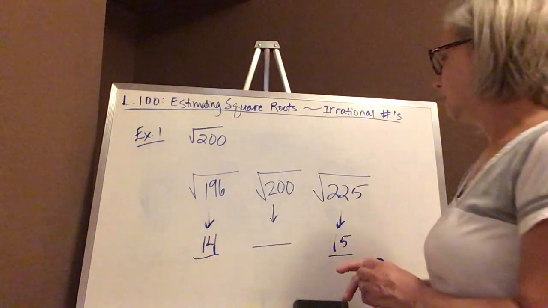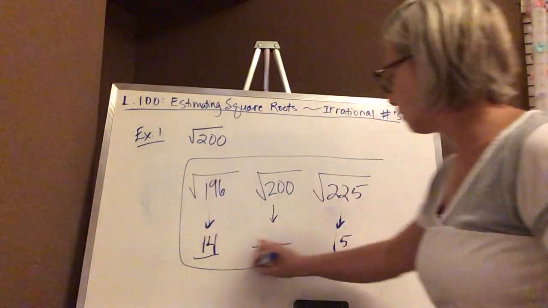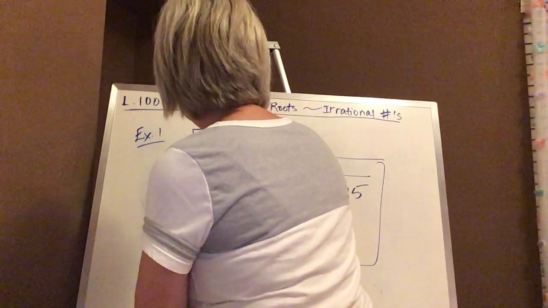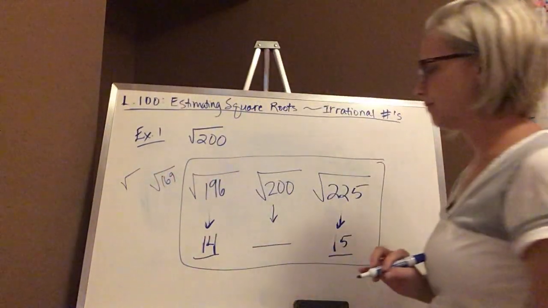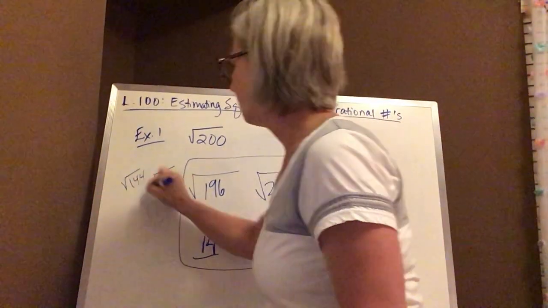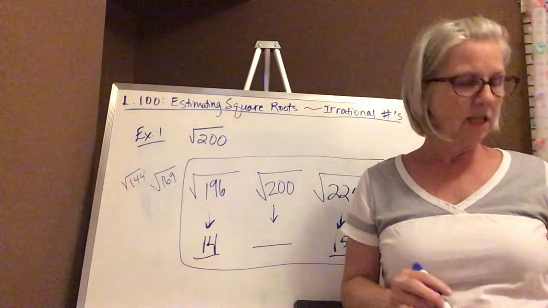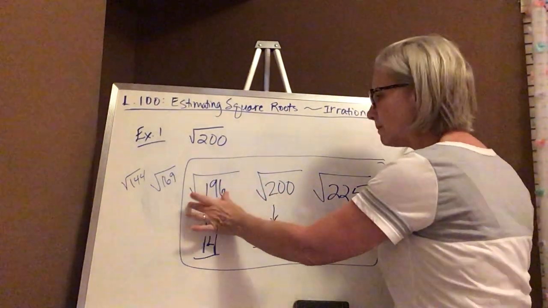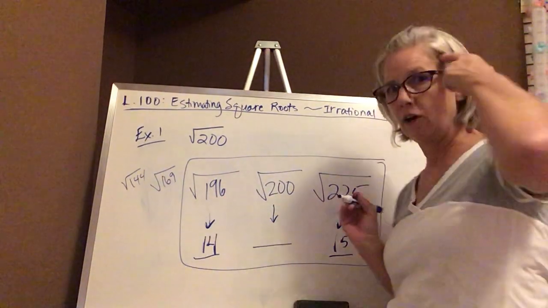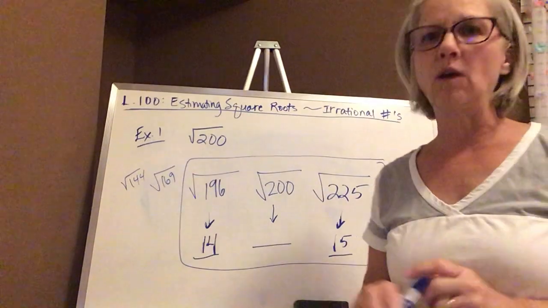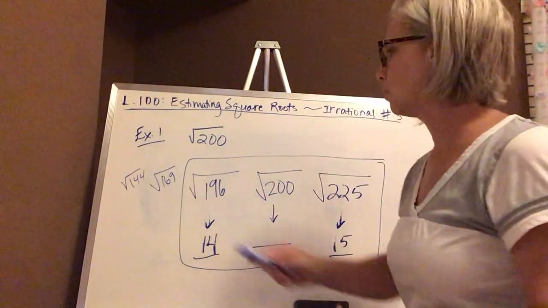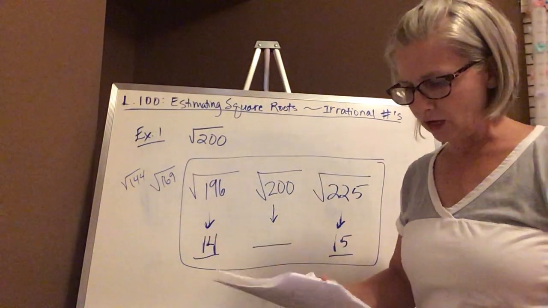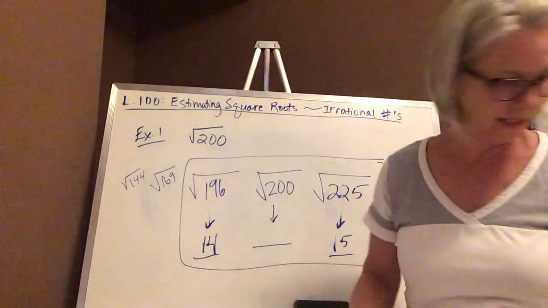So in your notes, as long as you have this part right here written, even if you had all these other ones that we were doing over here, that's okay. But this is what I want you to box off. I wanted you to just kind of see how we find where it needs to be placed, but sometimes we don't know those numbers off the top of our head, so we have to do a little calculating to figure out what comes next after the ones that we stop at. So that's where we find that the square root of 200 is somewhere in between 14 and 15.